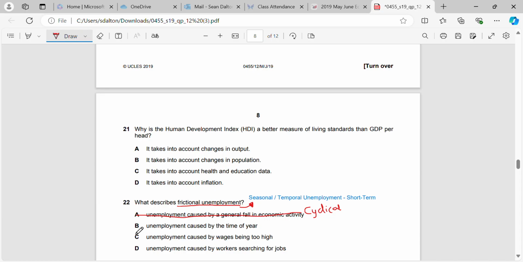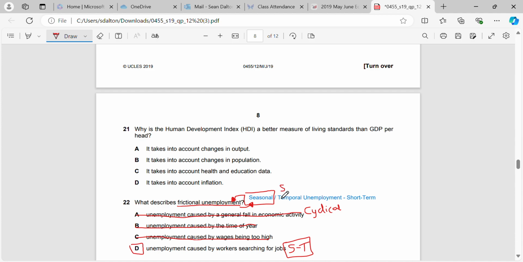Unemployment caused by the time of the year, so that would be seasonal, right? But that is a form of frictional unemployment. It is not frictional unemployment itself, it's like a subsection. Just like regional and technological are types of structural unemployment. Unemployment caused by wages being too high, again, that's not going to be frictional, but frictional will be workers searching for jobs, which is just likely to be our temporal unemployment there, or temporary unemployment, a short-term form of unemployment where eventually they'll find a new job.